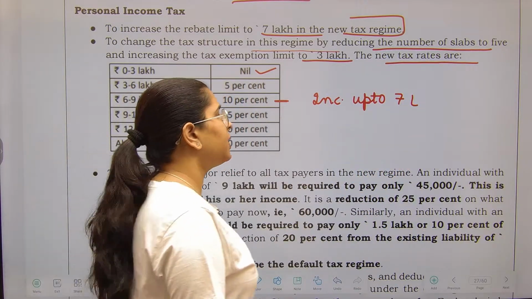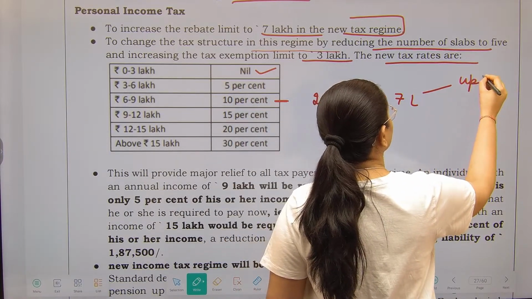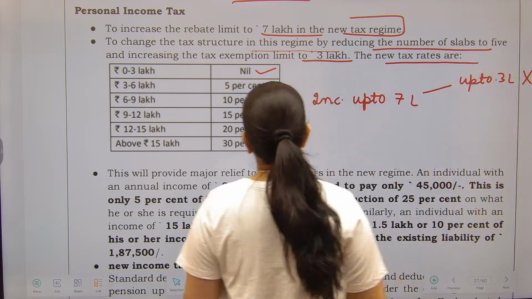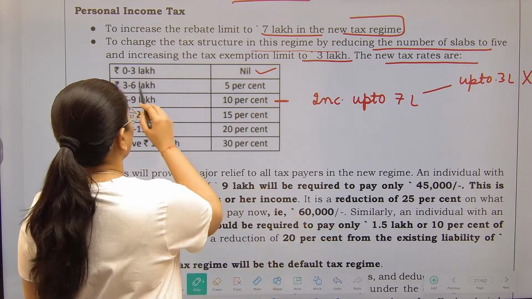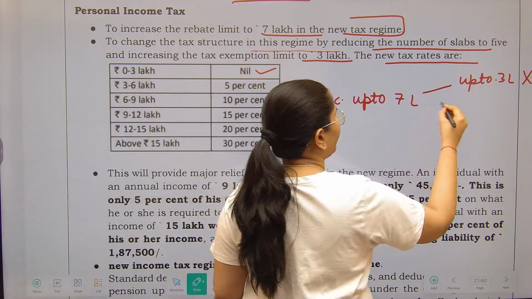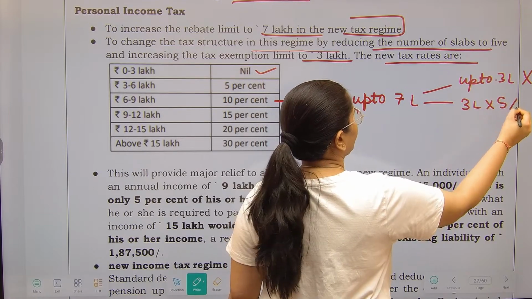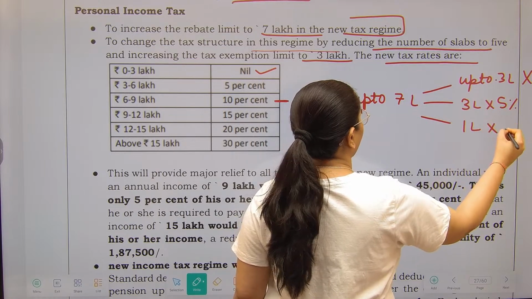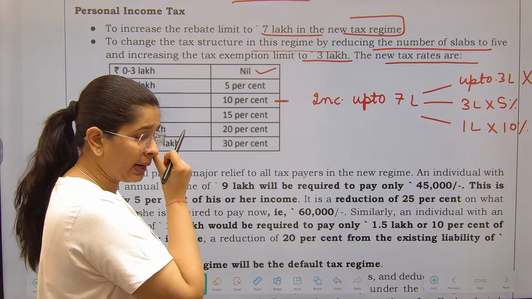Fine. In this particular situation, up to 3 lakhs, you do not have to pay any tax, right? In the remaining 4 lakhs, for 3 lakhs you have to pay 5%, and for the remaining 1 lakh you will have to pay 10% because you will be falling in this particular category.